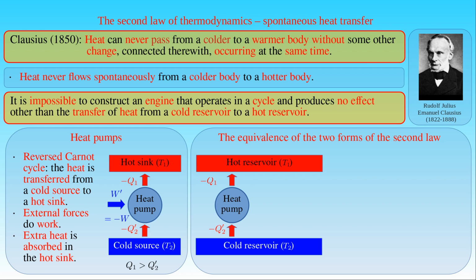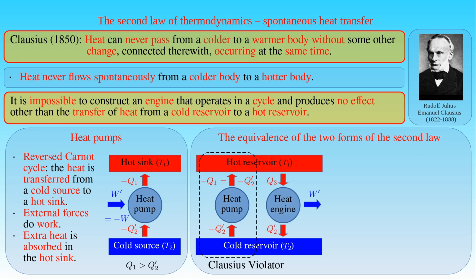That is, the heat Q1 rejected into the hot bath is equal to the heat Q2' extracted from the cold bath. Such an impossible arrangement is called a Clausius violator. Now let us consider a heat engine operating between the same reservoirs at the temperatures T1 and T2. It extracts the heat Q3 from the hot source at the temperature T1, converts a part of this heat into work W', and discards the heat Q2' to the sink at the temperature T2. In this arrangement we used a heat engine that dumps the same amount of heat in the cold reservoir as the one removed from the reservoir by the heat pump.